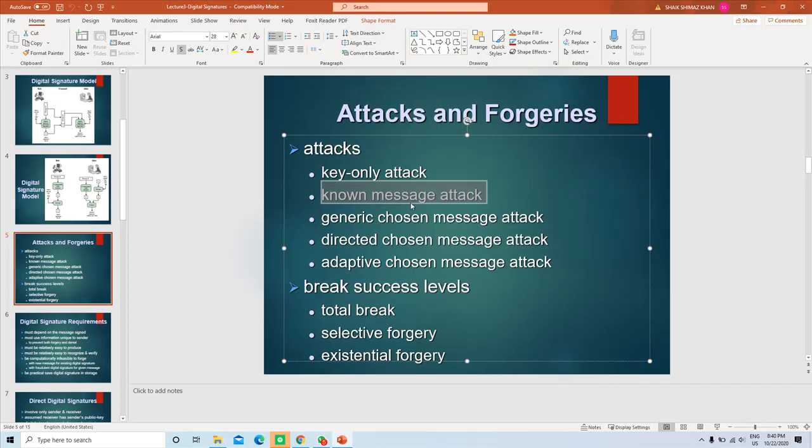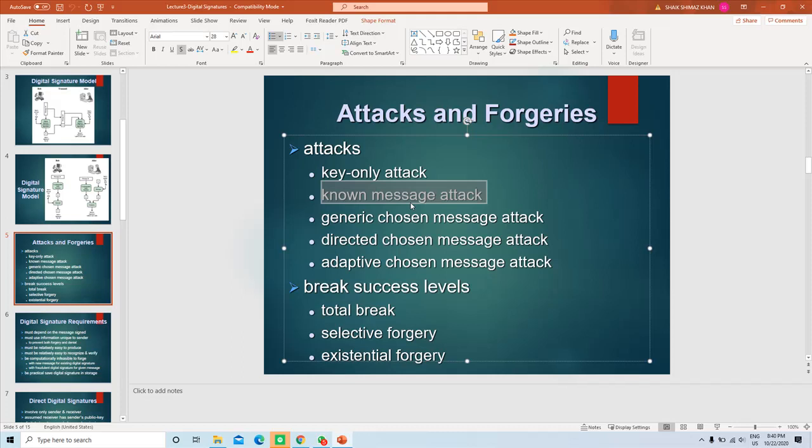In this attack, the attacker has access to a set of messages and signatures. These messages are known to the attacker. However, the attacker has no provision to choose the messages.